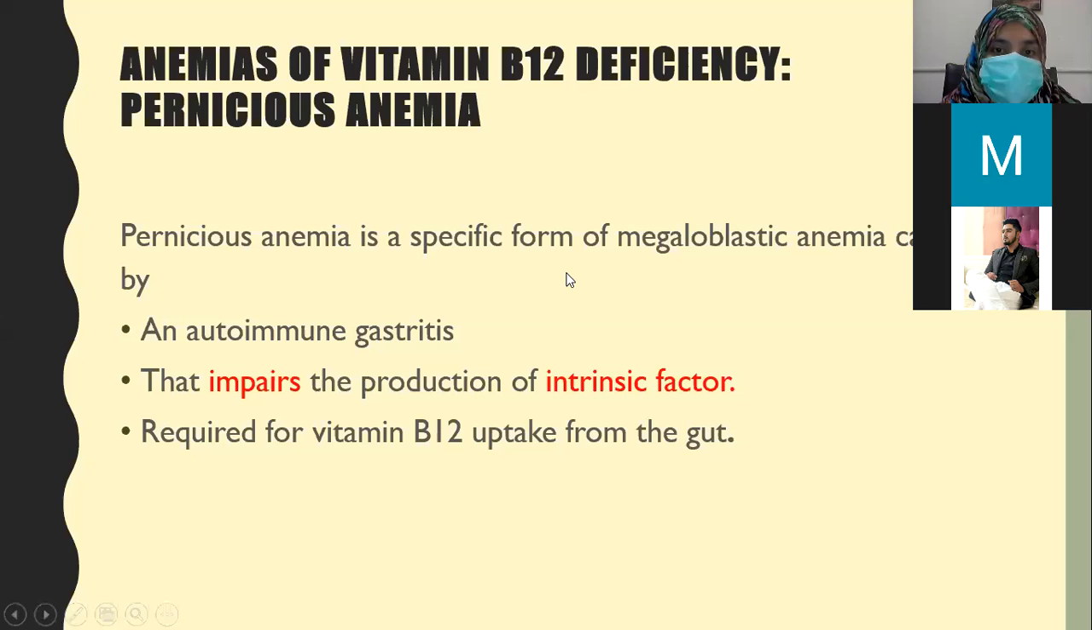Beta, pernicious anemia is a specific form of megaloblastic anemia. It is an autoimmune gastritis. Beta, remember this thing. Pernicious anemia is due to autoimmune causes. It is caused by autoimmune gastritis. What happens? It impairs the production of intrinsic factor. Intrinsic factor is very necessary for the absorption of vitamin B12 inside the body. It is required for B12 uptake from the gut.